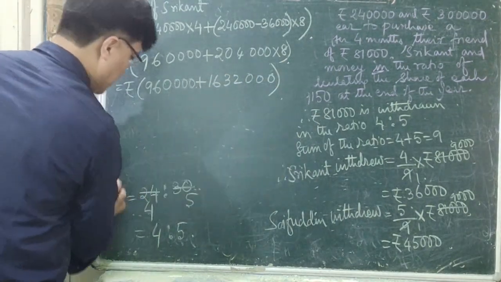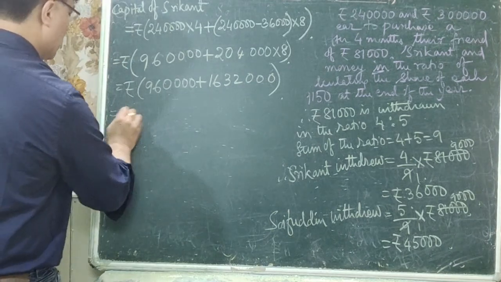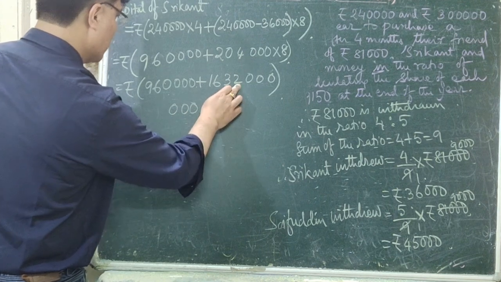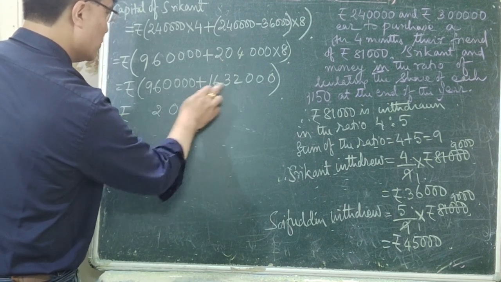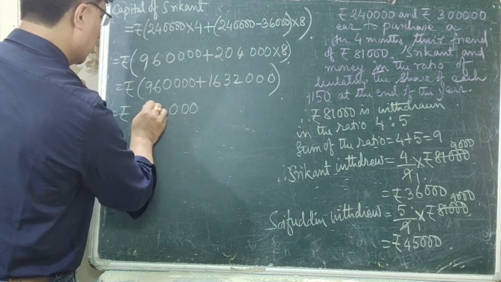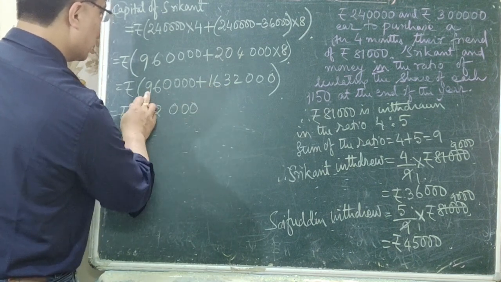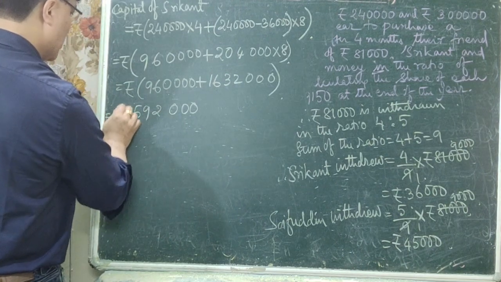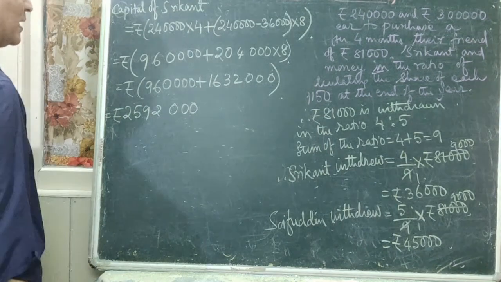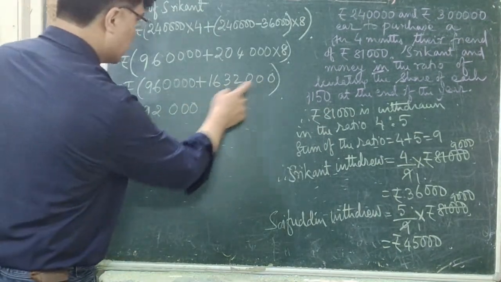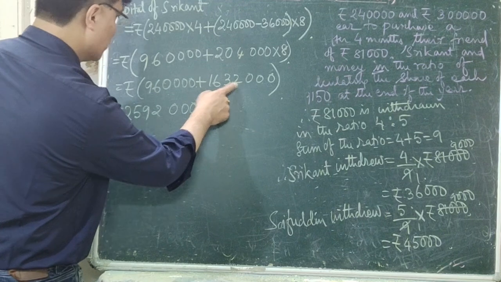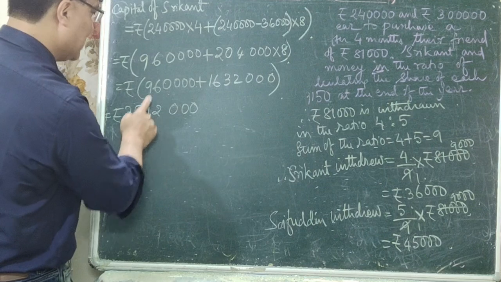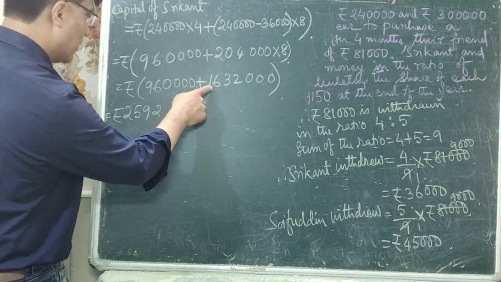Now you can add them: 3 zeros, then 2 plus 0 is 2, 6 plus 3 is 9, 9 plus 6 is 15, 5, 1, so which is equal to rupees 2,592,000. 3 zeros, 2 plus 0 is 2, 6 plus 3 is 9, 9 plus 6 is 15, 5, 1, 1 plus 1 is 2.